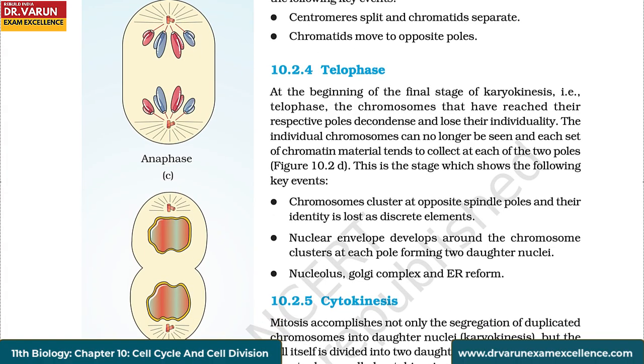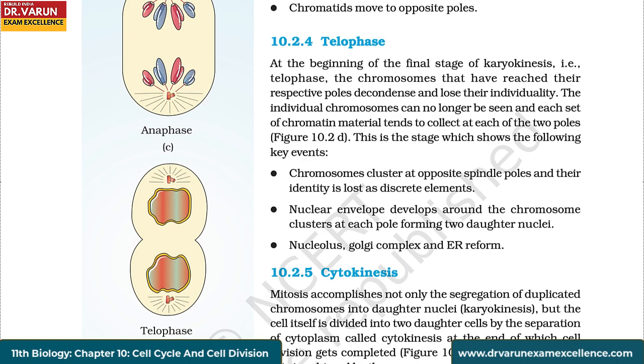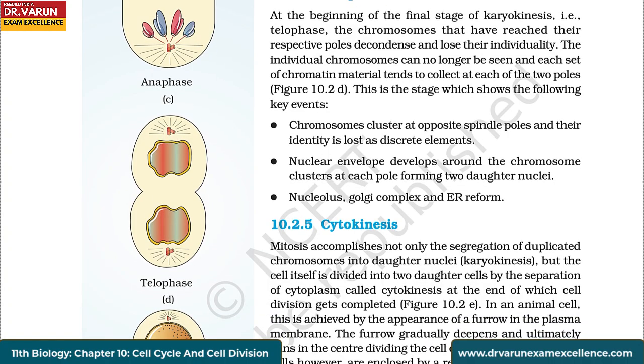Telophase. At the beginning of the final stage of karyokinesis, that is telophase, the chromosomes that have reached their respective poles decondense and lose their individuality. The individual chromosomes can no longer be seen, and each set of chromatin material tends to collect at each of the two poles. This is the stage which shows the following key events.